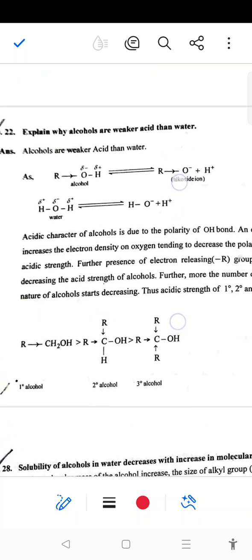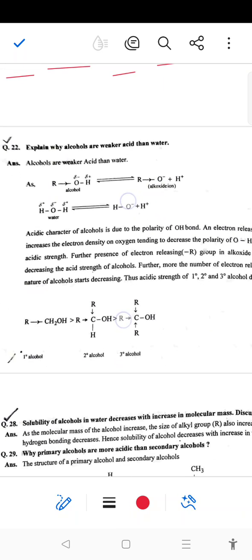Next, why are alcohols weaker acids than water? In the case of alcohol, alcohol and water both show acidic nature due to the loss of hydrogen H positive ion, so there is formation of alkoxide and hydroxide ion.